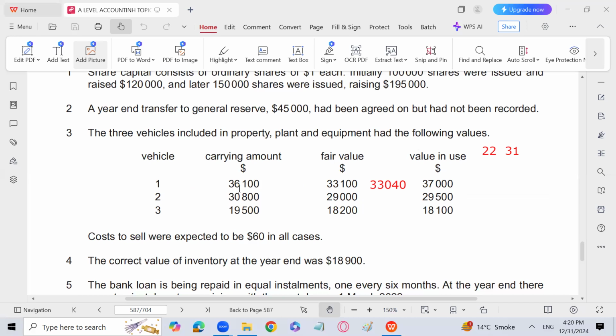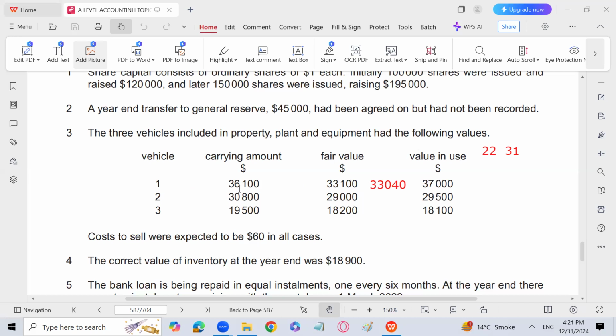Recoverable amount is the higher of fair value and value in use. Fair value here is the market value minus cost to sell. 33,100 minus 60 is the cost to sell, so 33,040. Value in use is 37,000. The higher of these two is 37,000.